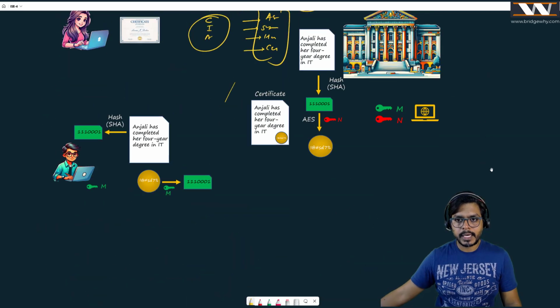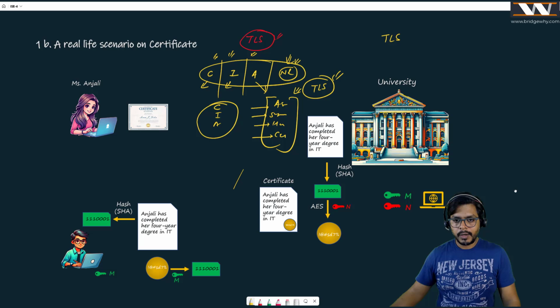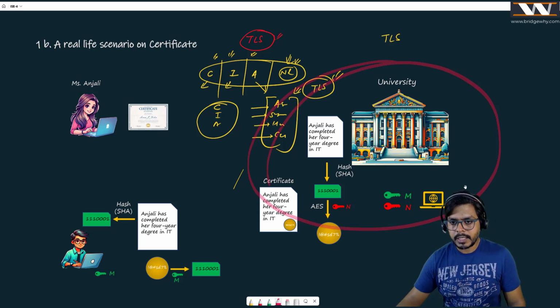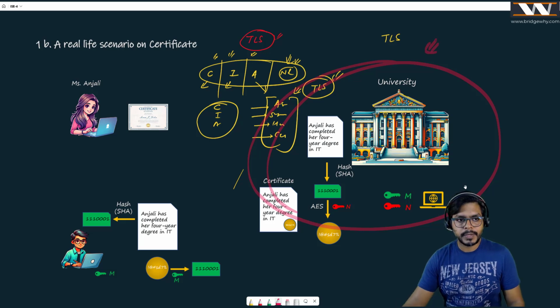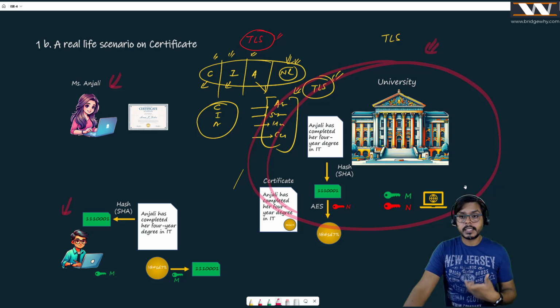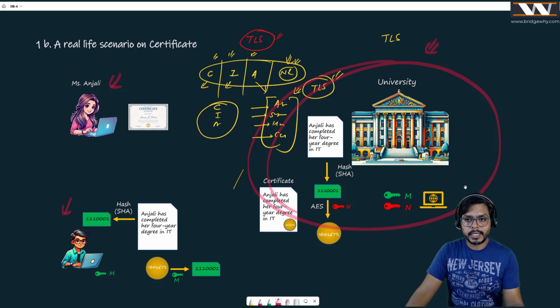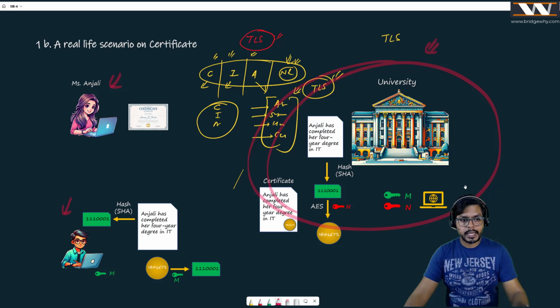Now, please try to remember this university. What this university is doing is trying to create trust between Anjali and Rahul, and it has successfully done that. How? By granting the certificate to Anjali and by giving its public key to Rahul so that Rahul and Anjali can have trust.